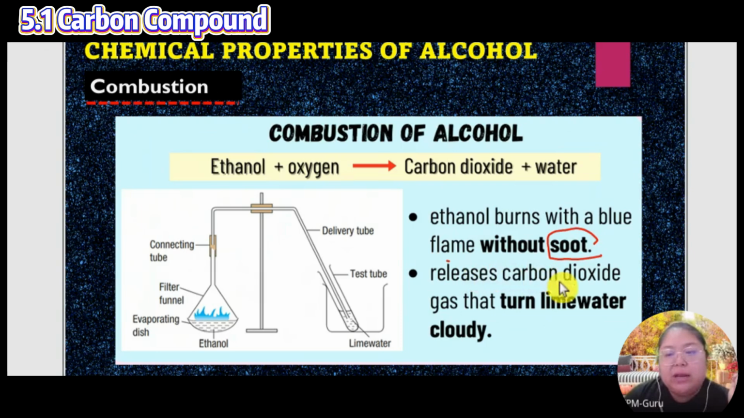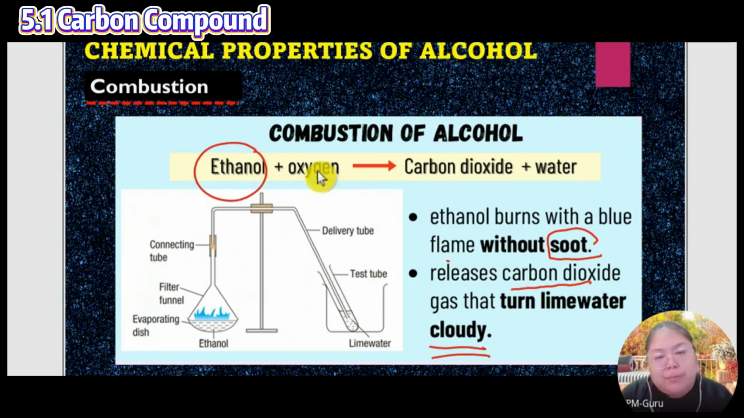Okay, then what is released is carbon dioxide. So I test it by using lime water. After that, the lime water becomes cloudy. So the gas that comes out is carbon dioxide. Okay, so ethanol, alcohol plus oxygen, and after they burn, they produce carbon dioxide and water.